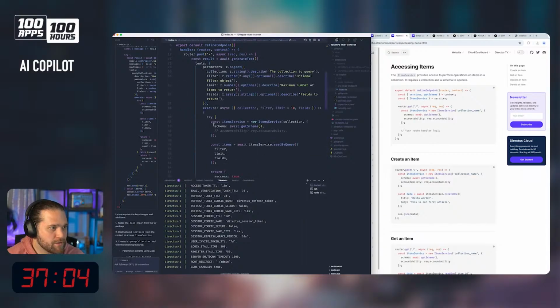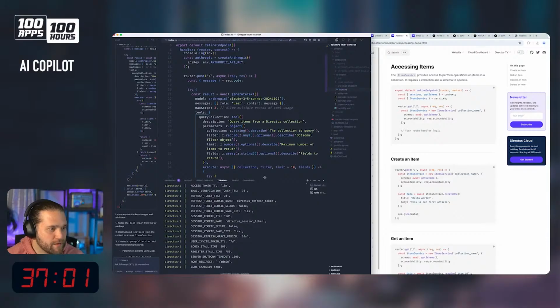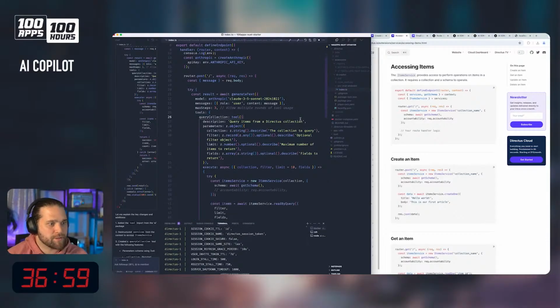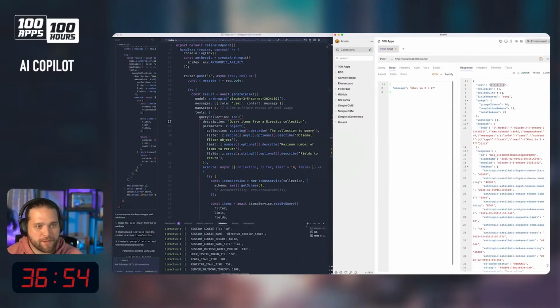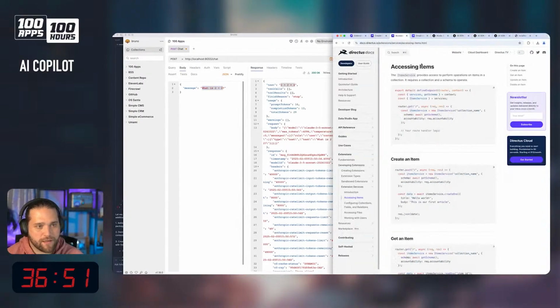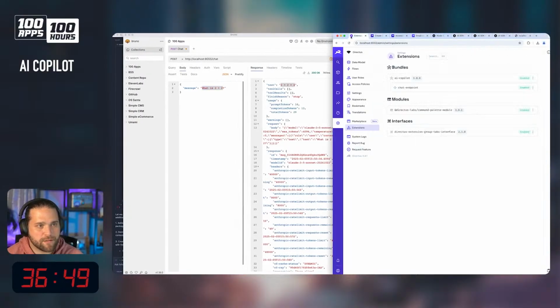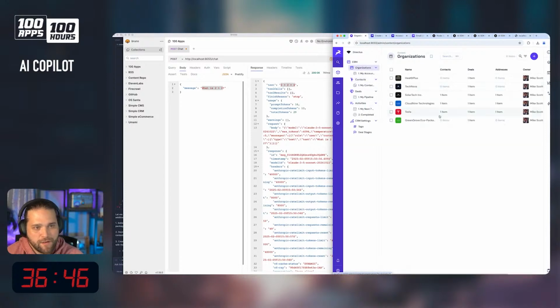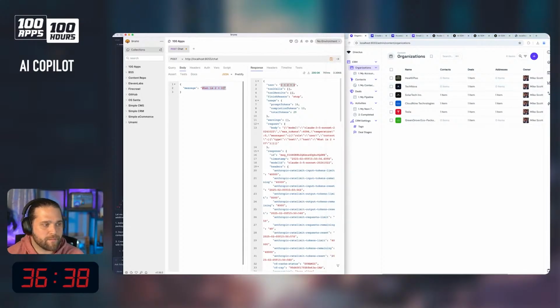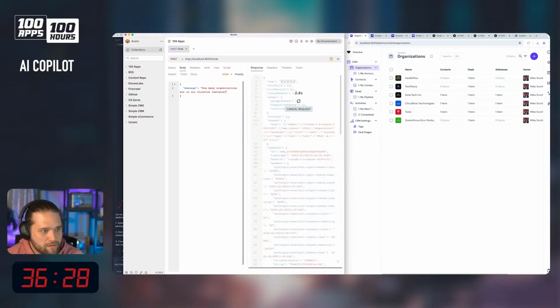All right, so hopefully if we invoke this tool, there's a description. Now let's try a new message, and let's just ask it, let's pull up Directus, right? Simple question, right? Like how many organizations do we have? How many organizations are in our Directus instance?